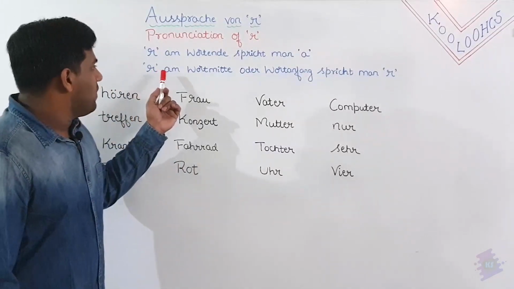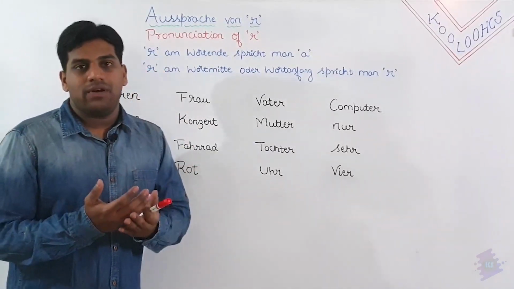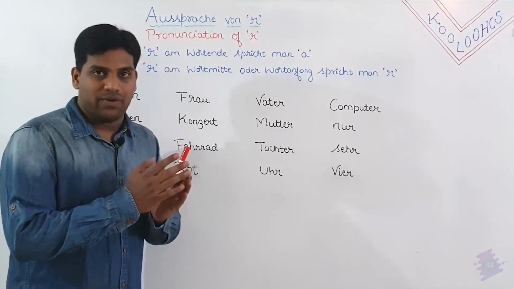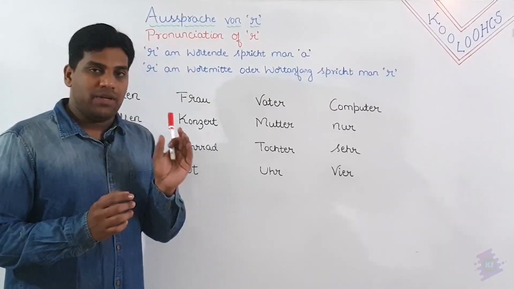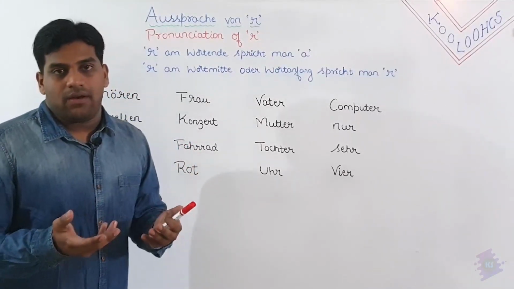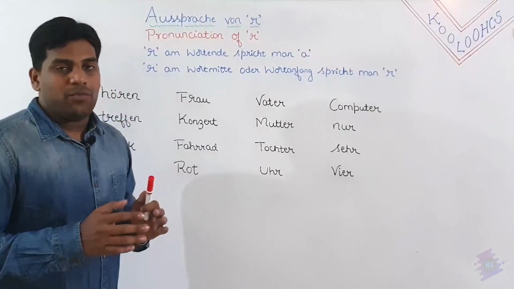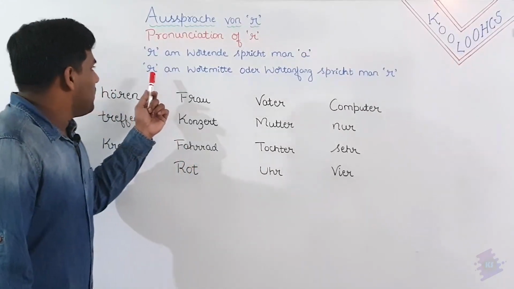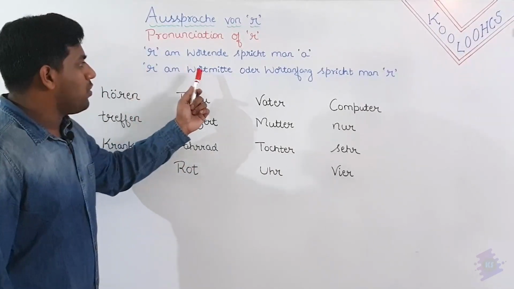And next rule is if R is in the beginning of a word or in the middle of a word, then you should pronounce it as R itself. So that time you don't pronounce it as A, you should pronounce it as R. So in German it is R am Wortmitte.